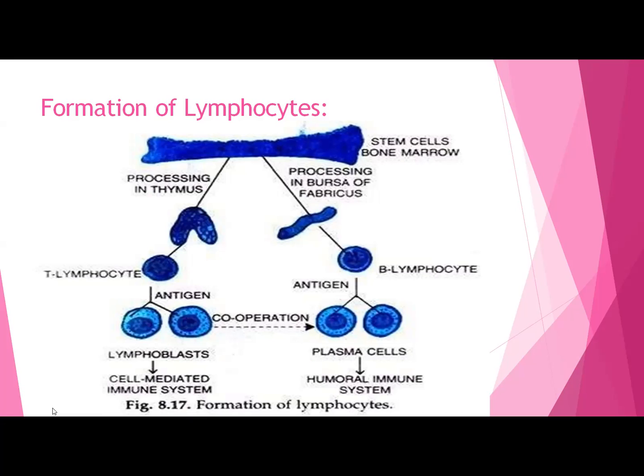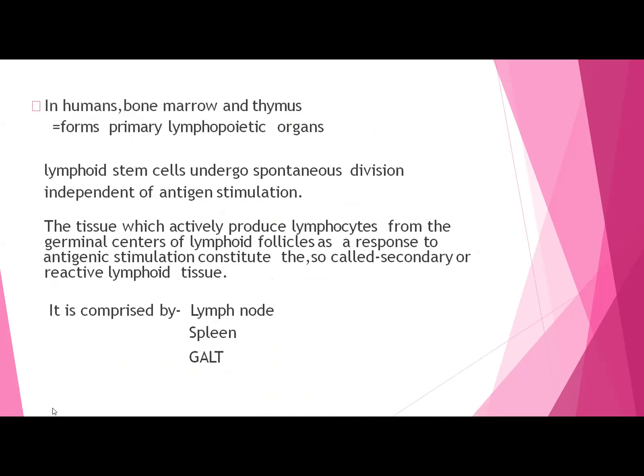Whereas in animals there is a bursa of Fabricius, in human beings the B lymphocytes are formed in the liver and the bone marrow itself, and the cell will be converted into a plasma cell, which is responsible for the humoral immune system. So this is how lymphopoiesis is occurring.